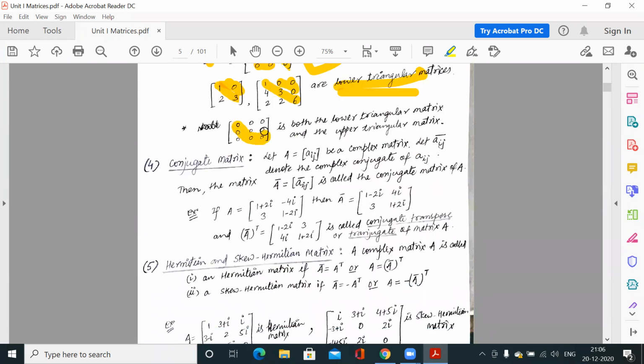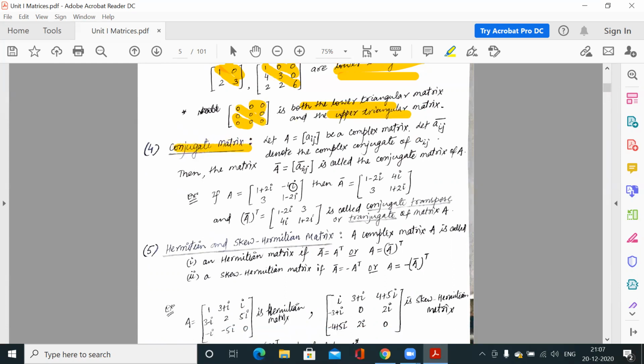And this is the null matrix. It is both lower triangular and upper triangular. Why? Because this is the principal diagonal. If you observe, all the elements above the principal diagonal are 0, so it is lower triangular. And also the elements below the main diagonal are 0, so it is also an upper triangular matrix. So a square null matrix is both lower triangular and upper triangular.